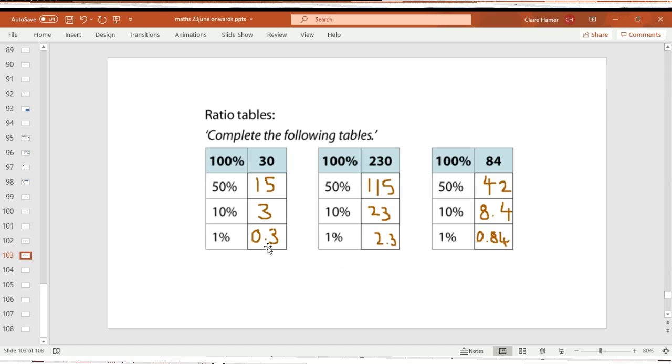Okay, notice how to find 1%, if you find 10% first, you can just divide the 10% by 10. So all you're doing for 10% and 1% is moving the digits, so you're playing with the place value. Just remember that. Tomorrow we will carry on with finding percentages of numbers.